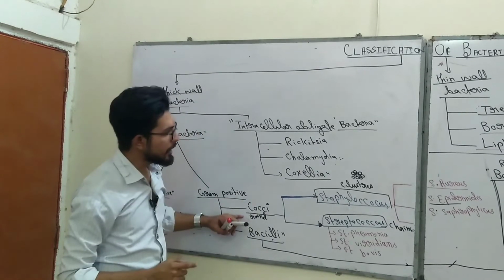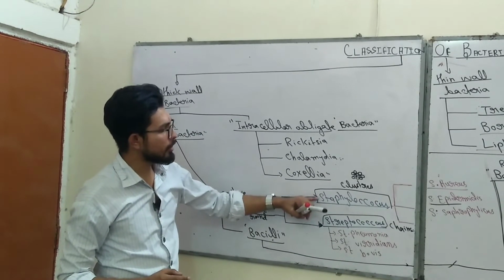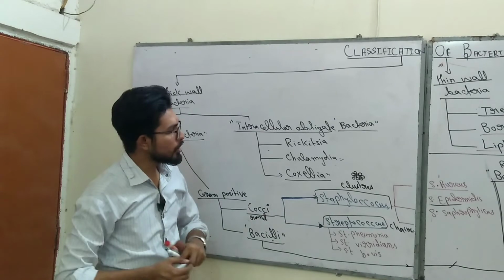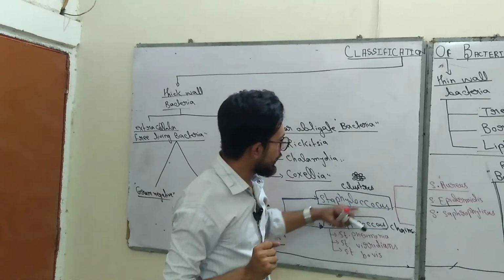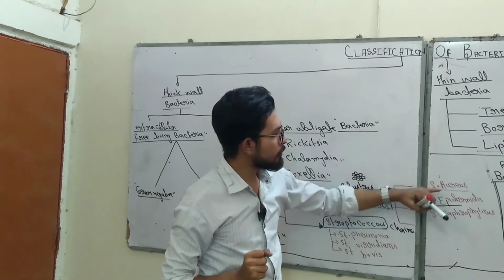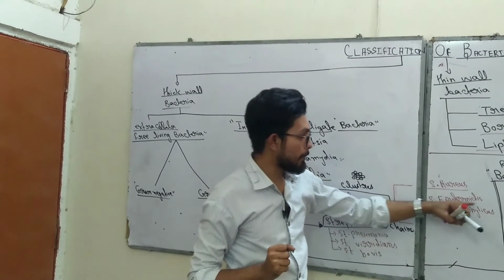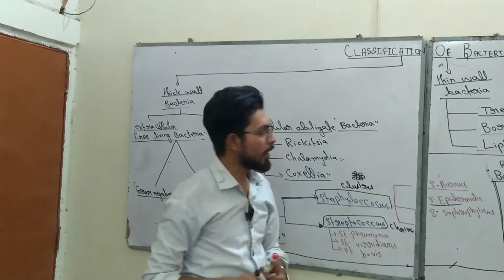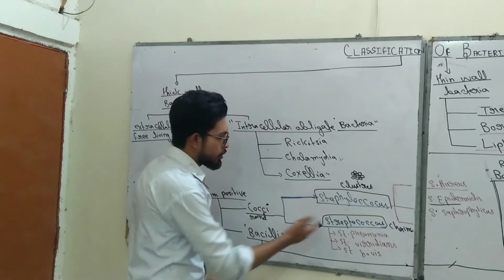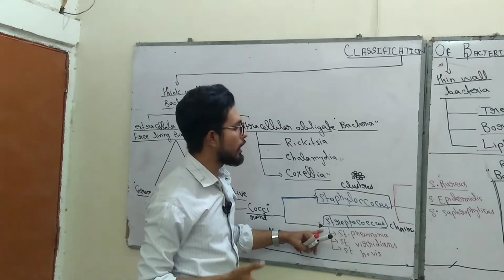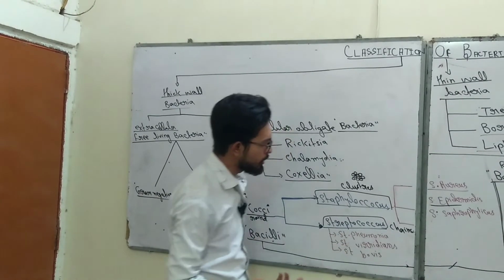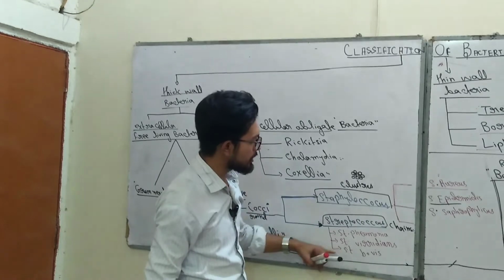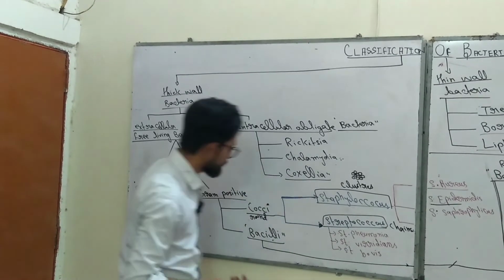Cocci are the round cell bacteria, and are further divided into Staphylococcus and Streptococcus. And Staphylococcus are those bacteria which are found in the form of clusters, in the form of groups. And they are divided into three groups: Staphylococcus aureus, Staphylococcus epidermidis, and Staphylococcus saprophyticus. Alright, now Streptococcus has 6 types. Right now I have written only 3 groups. The most common is Streptococcus pneumoniae, the second one is Streptococcus viridans, and the third one is Streptococcus bovis.